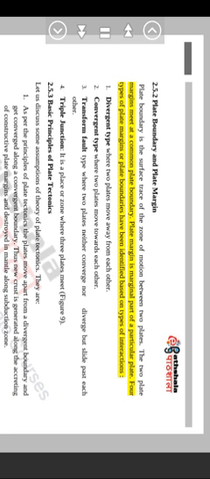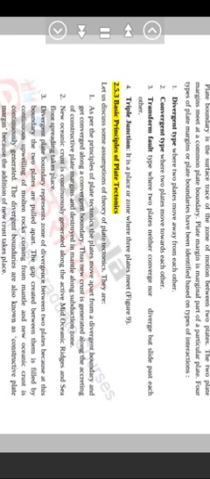4 types of plate margins or plate boundaries have been identified based on types of interactions. 1. Divergent type, where two plates move away from each other. 2. Convergent type, where two plates move towards each other. 3. Transform fault type, where two plates neither converge nor diverge but slide past each other. 4. Triple junction, a place or zone where 3 plates meet. Figure 9. 2.5.3 Basic principles of plate tectonics.